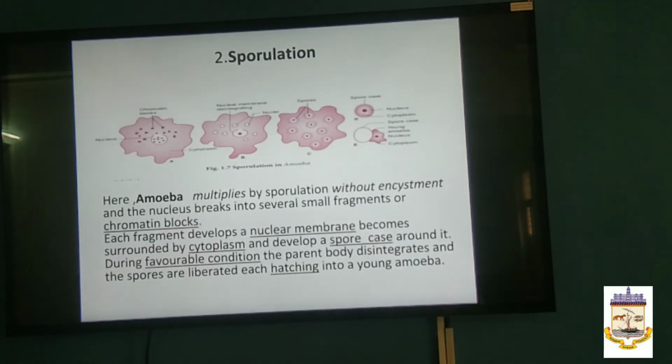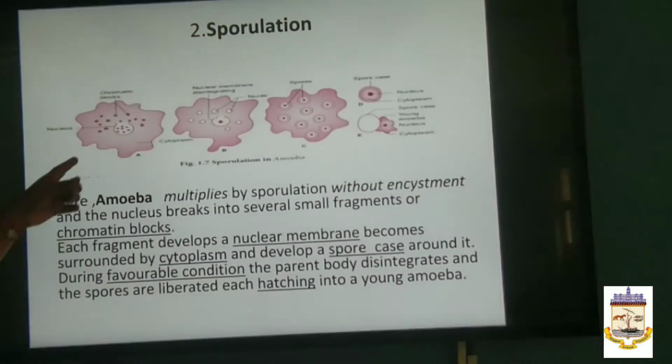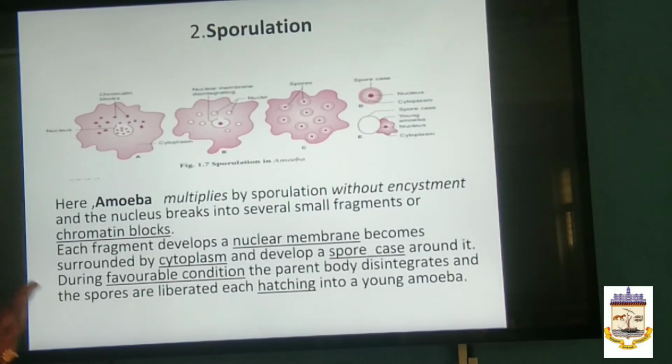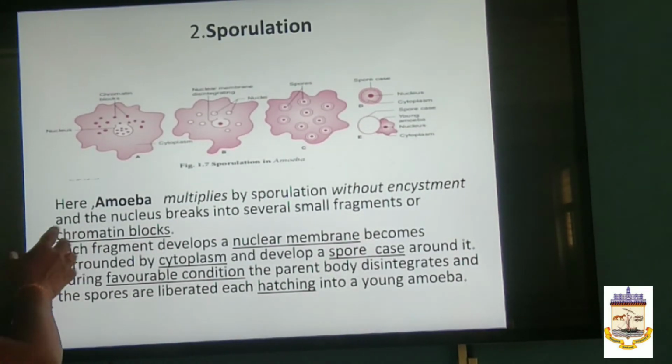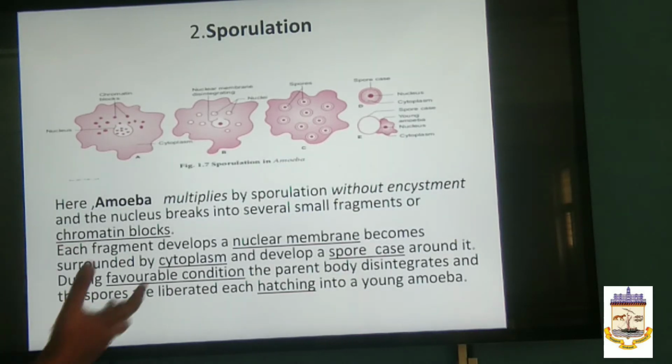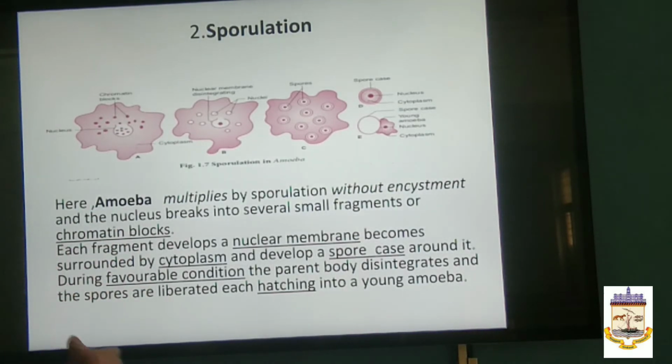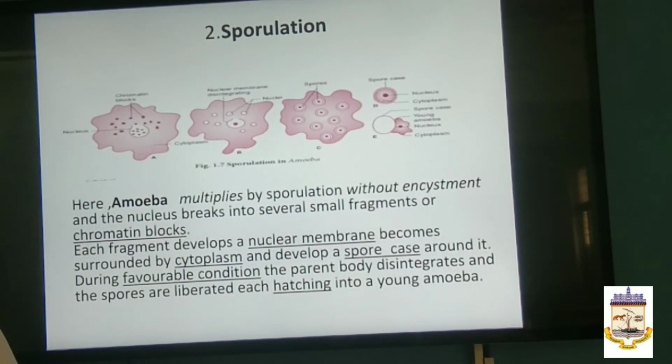Now the next one, sporulation. Here we will find it in amoeba. See here, sporulation occurs in amoeba. In amoeba it multiplies by sporulation without encystment. Previously we have seen encystment of amoeba. Now sporulation occurs, that means in adverse conditions it has to undergo an inactive stage, an inactive condition. Then you call it sporulation.